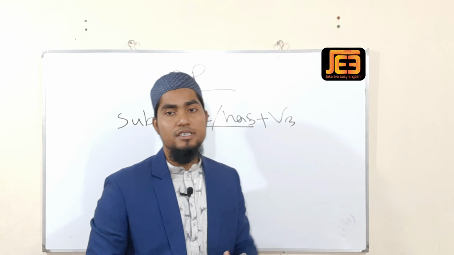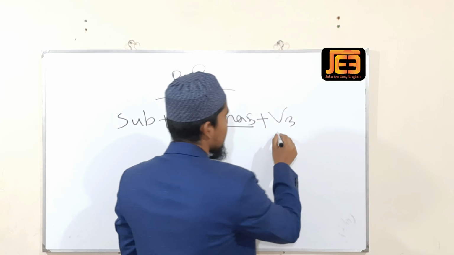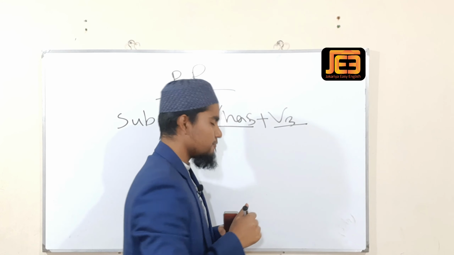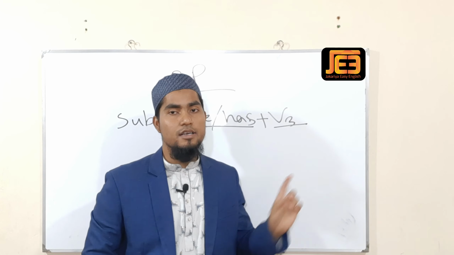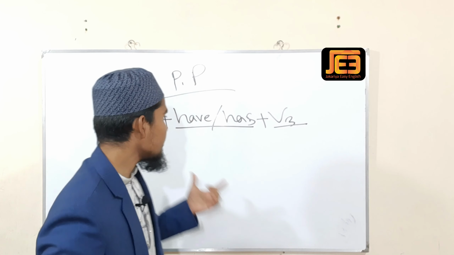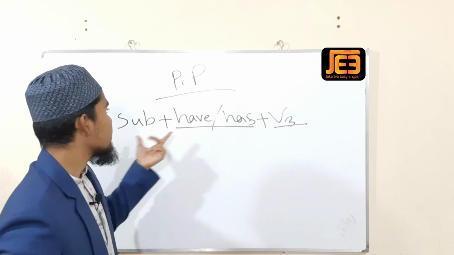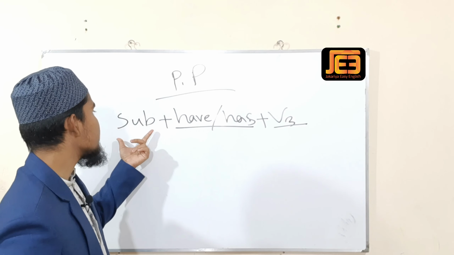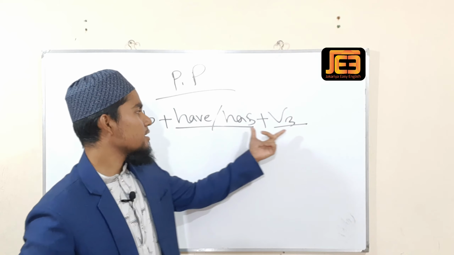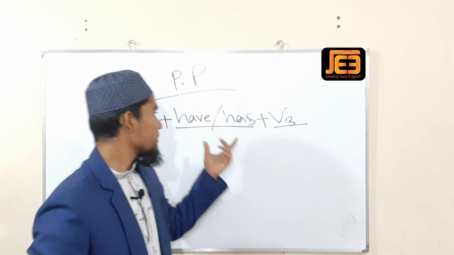And V3 is the main verb, and every main verb has three forms: one is present, second is past, third is past participle form. So in a present perfect sentence, first you will write the subject, then have or has, then V3.